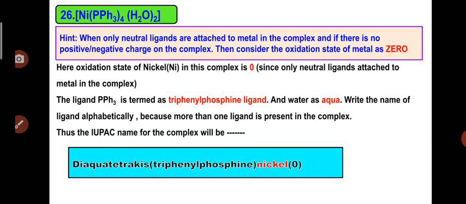We already discussed those rules in the last video, or before that video I discussed the rules for IUPAC nomenclature of coordination complexes. Those students who don't know the rules for IUPAC nomenclature of complexes, I will give the link in the comment section or in the description box, of the video where I have discussed the rules of IUPAC